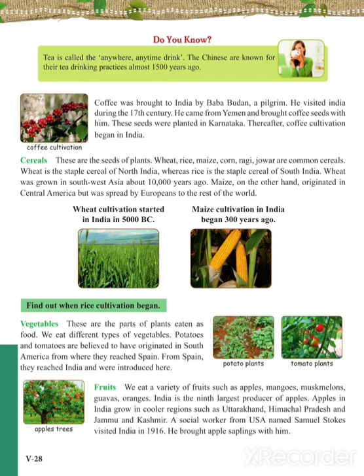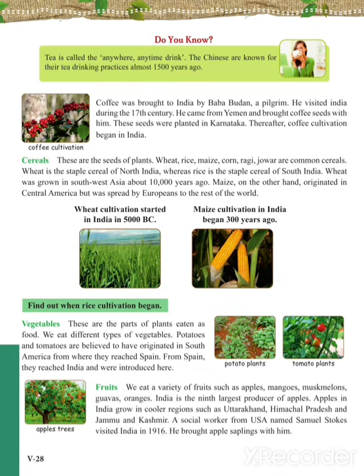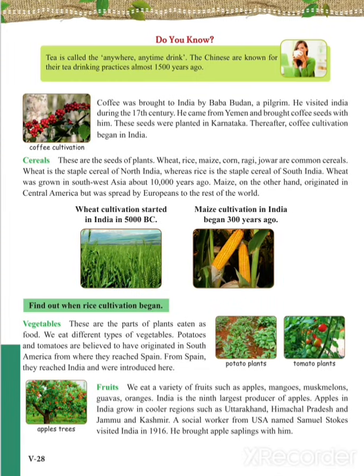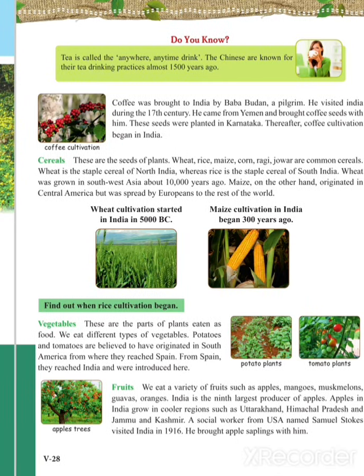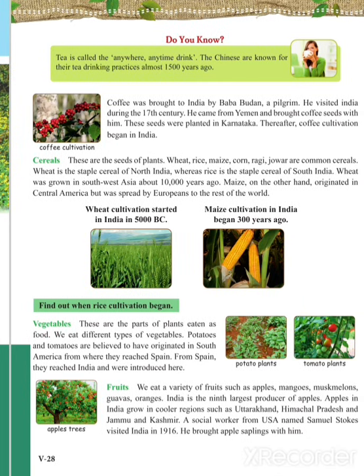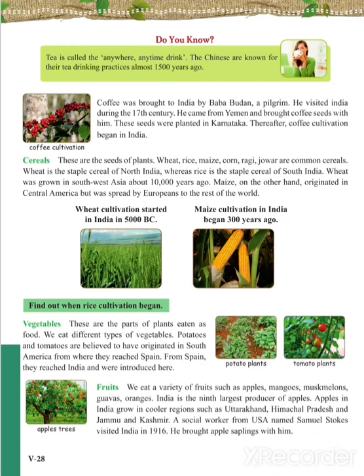Fruits. We eat a variety of fruits such as apple, mango, muskmelon, guava, oranges. India is the ninth largest producer of apples, but apple is not a fruit that originated in India. Apple is grown in cool places, like in India we see Uttarakhand, Himachal Pradesh, Jammu Kashmir.